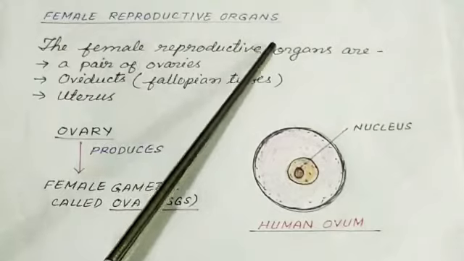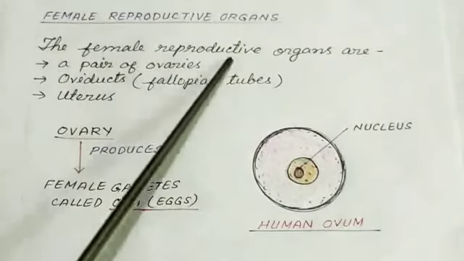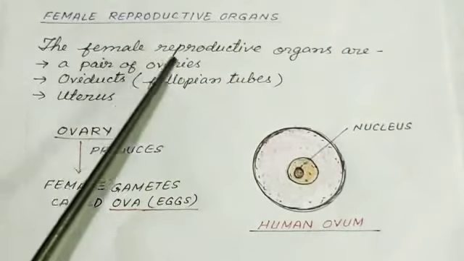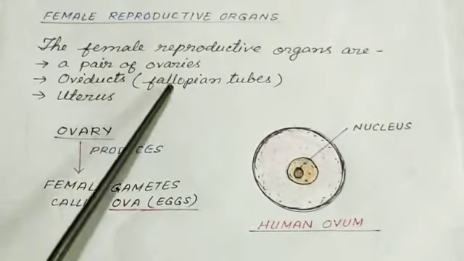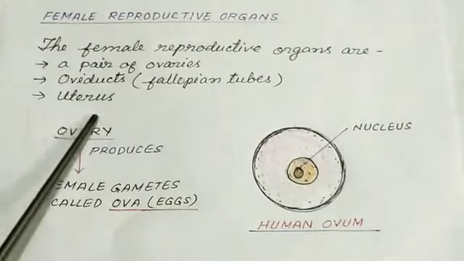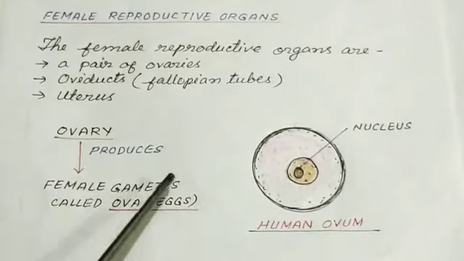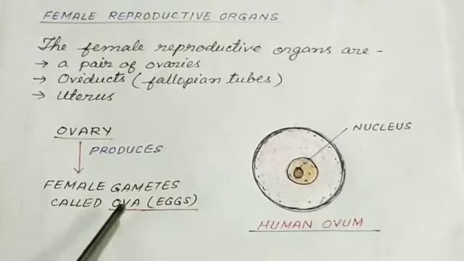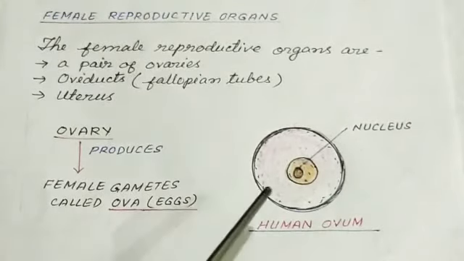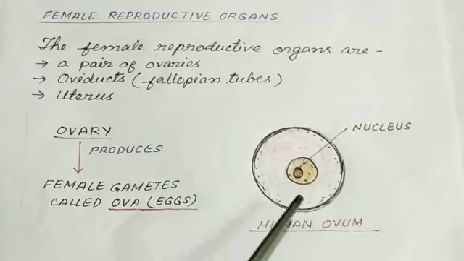Female reproductive organs. The female reproductive organs are a pair of ovaries, oviducts or fallopian tubes, and uterus. Ovary produces female gametes called ova or eggs. This is the structure of human ovum.